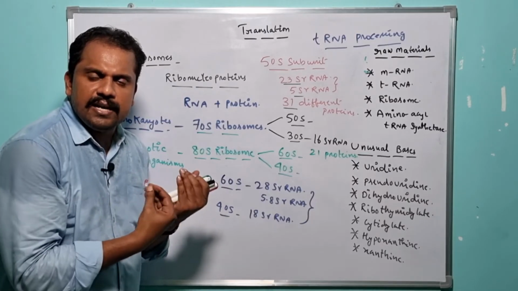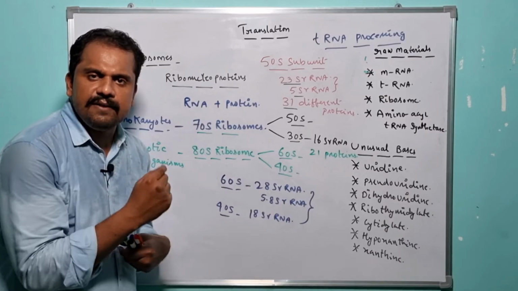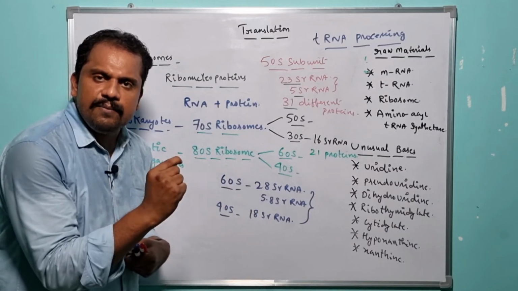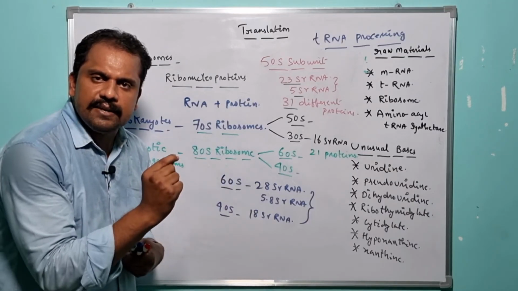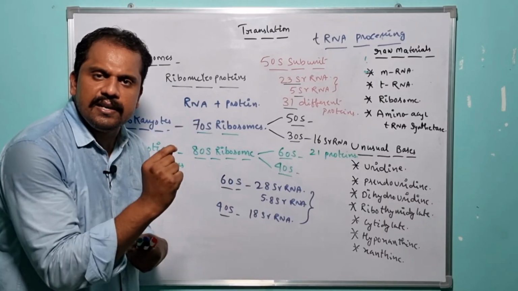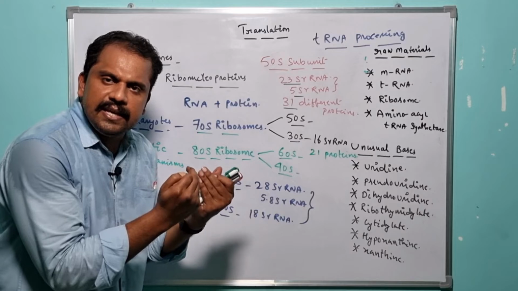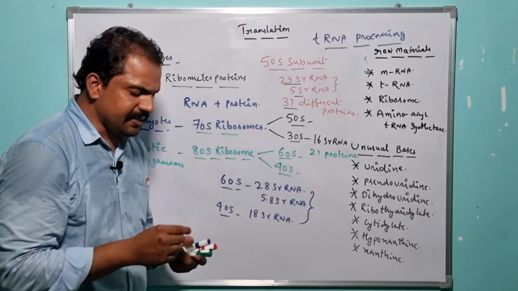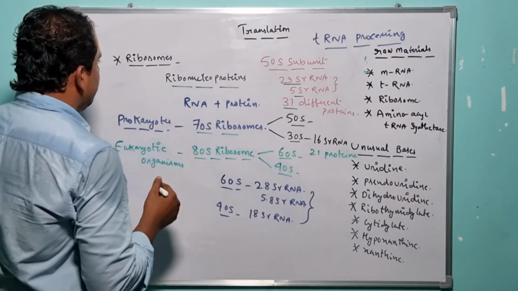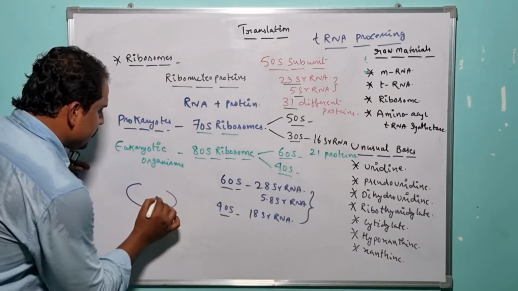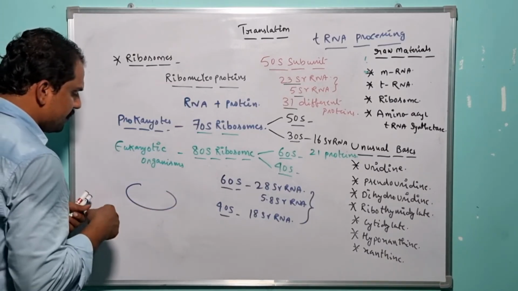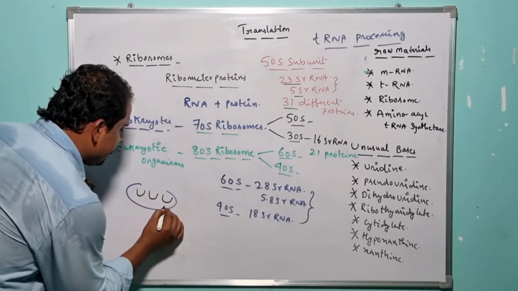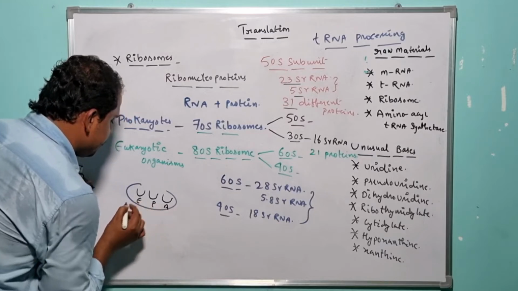So here we need to understand the structural physiology of the ribosomes. If we consider the structural physiology of the ribosome, there are 3 different sites present in the small subunit of the ribosome. What are the 3 different specialized sites? They are nothing but the A site, P site and E site, right? So let me present it here. Let us assume this is the small subunit of the ribosome. It is composed of 3 different sites. What are those? A site, P site and E site.